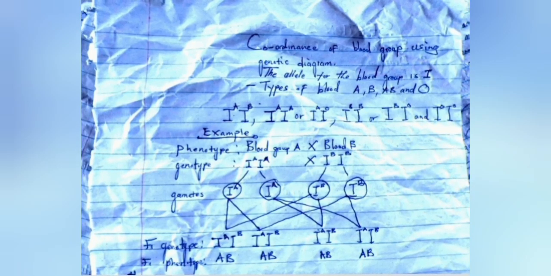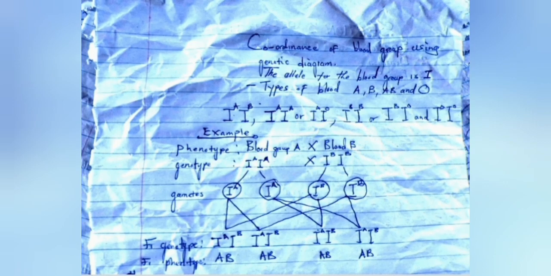Since the allele for the blood group is capital letter I, blood group AB will come first. As you can see, blood group AB is heterozygous dominant.